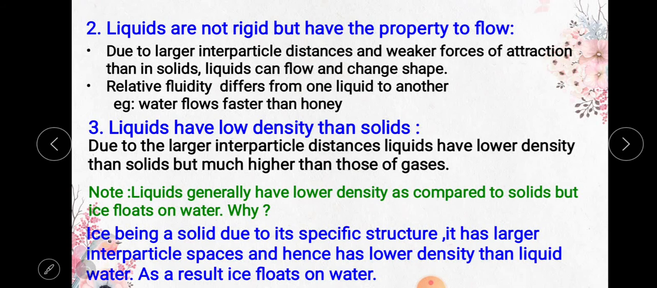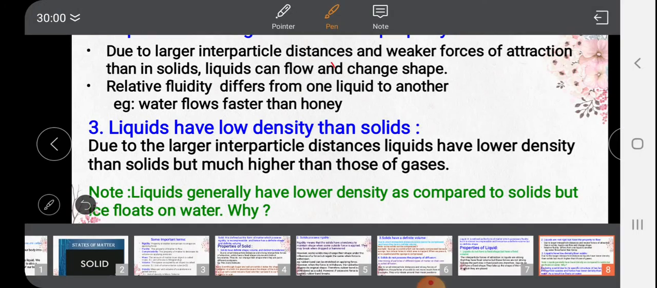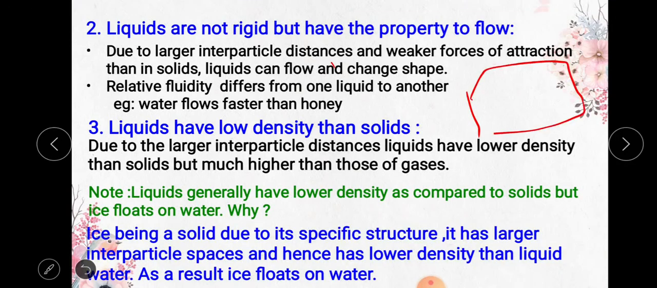liquids are not rigid but have the property to flow due to large interparticle distances and weaker forces. See here, I told you about liquids. In solids the interparticle spaces are very small, but here the particles have very large interparticle spaces. If you see the gap here, but in a solid we will not see any gap. So, due to larger interparticle distances and weaker force of attraction than in solids.